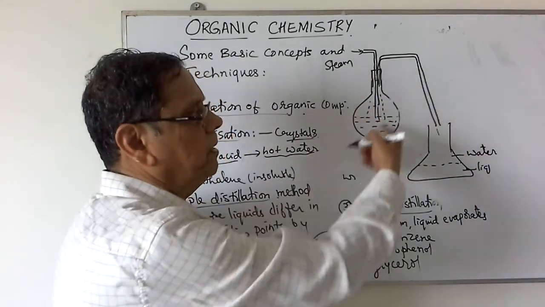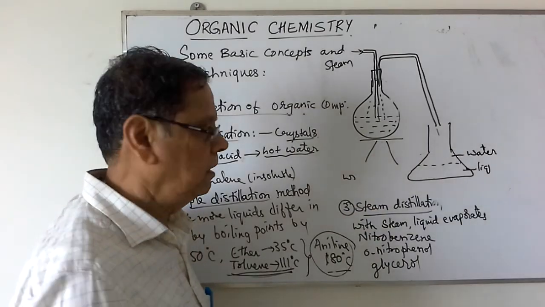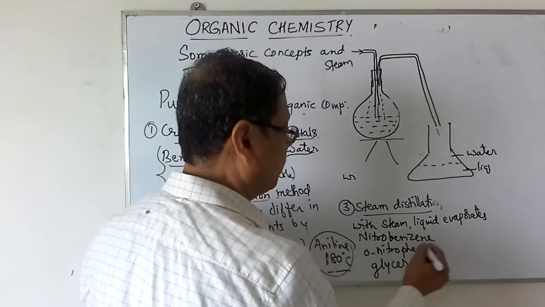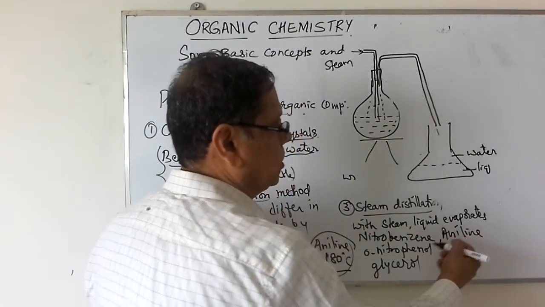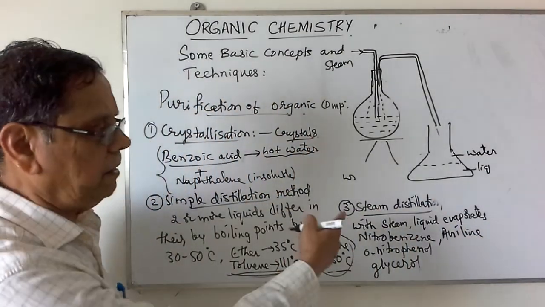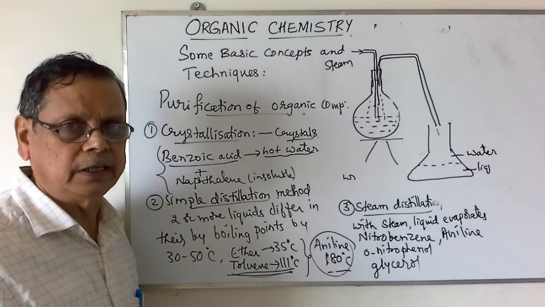The boiling point will be almost less than 100 degrees Celsius. Then we can also use it for aniline, etc. So for all these liquids, we use the method of steam distillation.